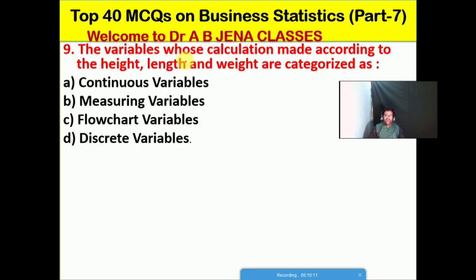The variables whose calculation is made according to the height, length and weight are categorized or classified as कौन सा टाइप का variables हैं? A, continuous variable. B, measuring variable. C, flow chart variable. D, क्या है? Discrete variables. No doubt friends, D is the right option for this MCQ. The variables whose calculation is made according to the height, length, weight are classified and categorized as discrete variables.